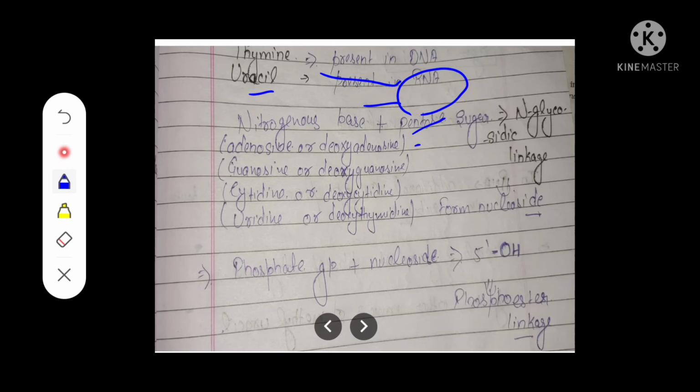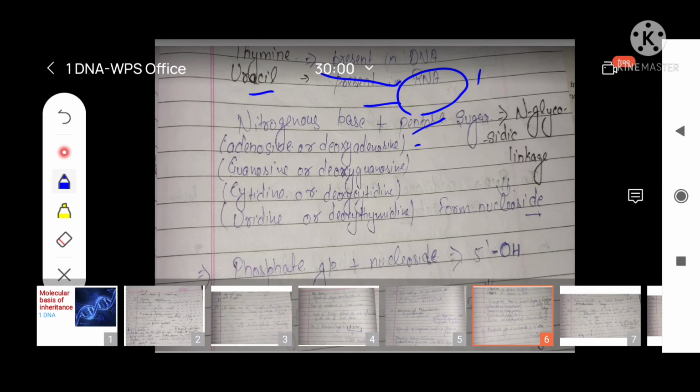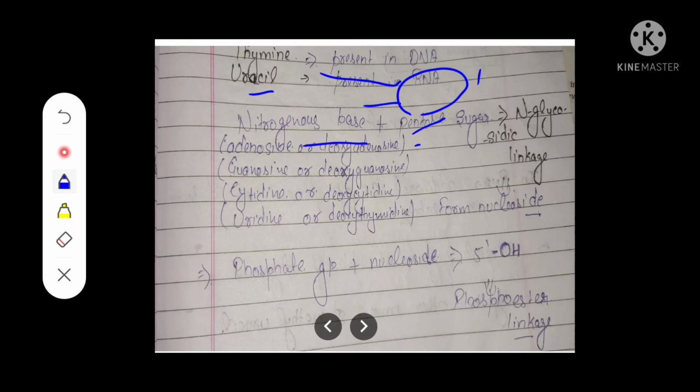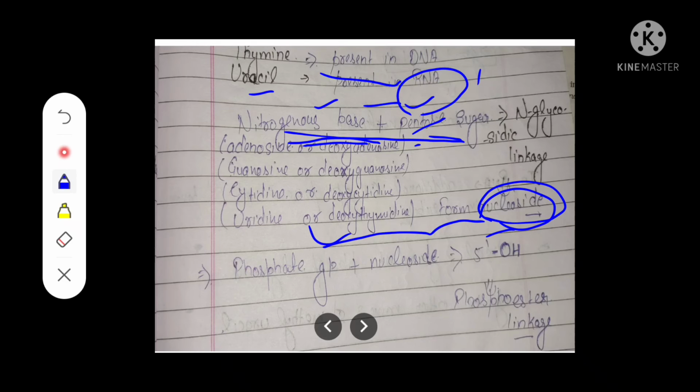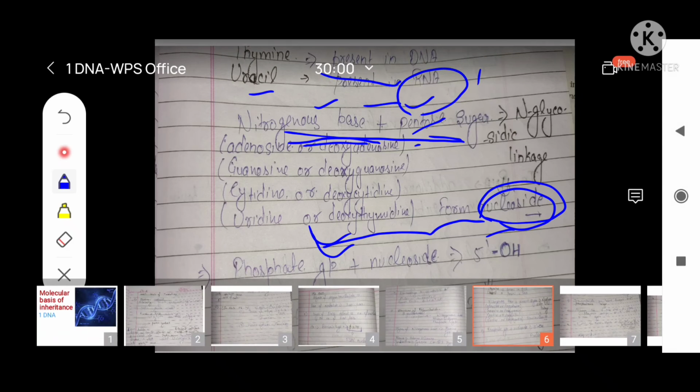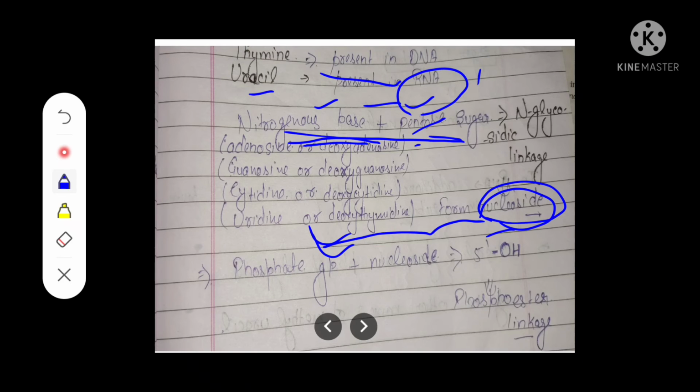So, the nitrogenous base and the pentose sugar attach and form the nucleoside. When the nitrogenous base and pentose sugar form the nucleoside, and this nucleoside is attached to the phosphate group, it forms the nucleotide.